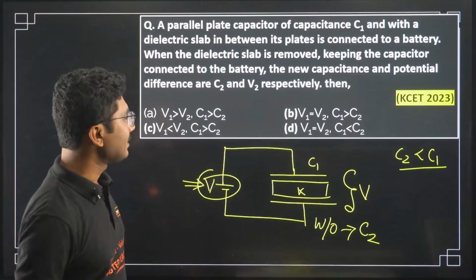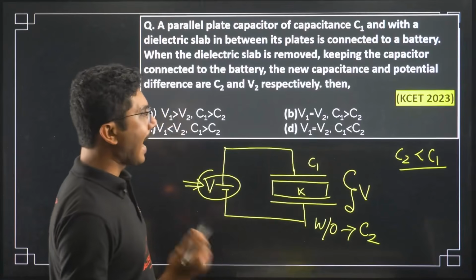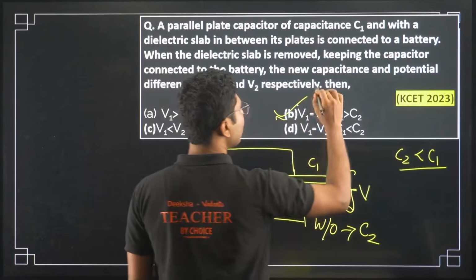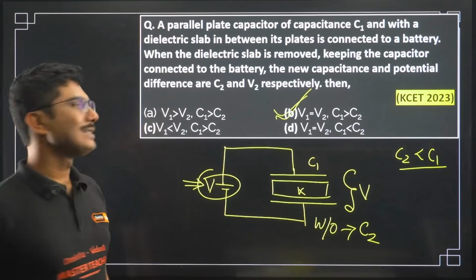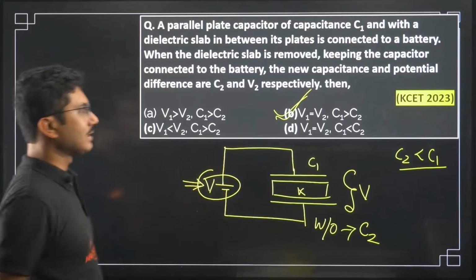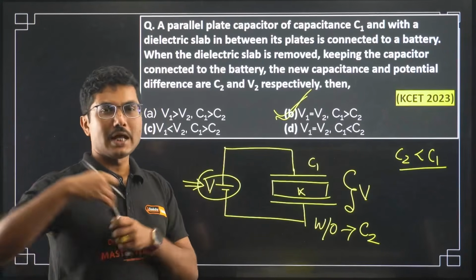So V1 equals V2 and C1 is greater than C2. Okay, clear? So this is how you answer the question. You realize the question and then answer it.